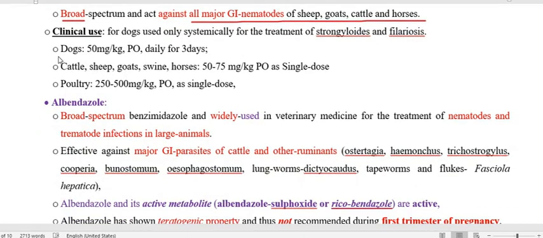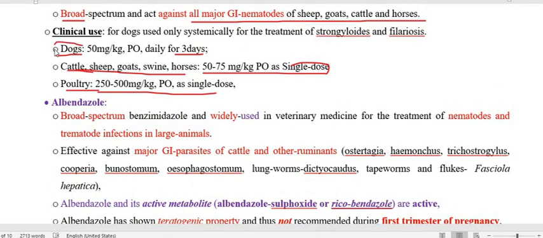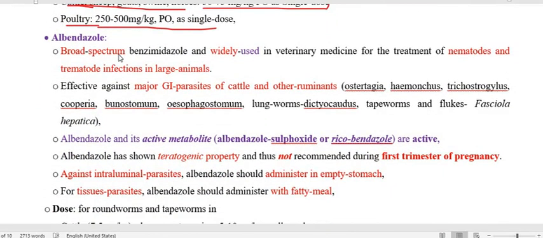Regarding dosage, for the dog, cattle and poultry: for dog, 50 mg per kg orally for 3 days, and for cattle, sheep, goats, swine and horses, it ranges between 50 to 70 mg per kg orally as a single dose. So this is important. In poultry, the dose is quite high, 250 to 500 mg per kg orally as a single dose. So in the dog, we have to give it for 3 days. Now next is albendazole.